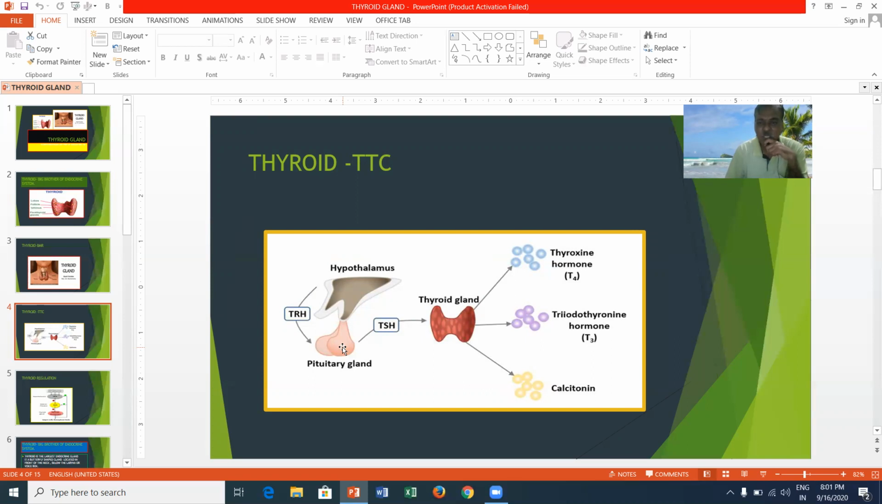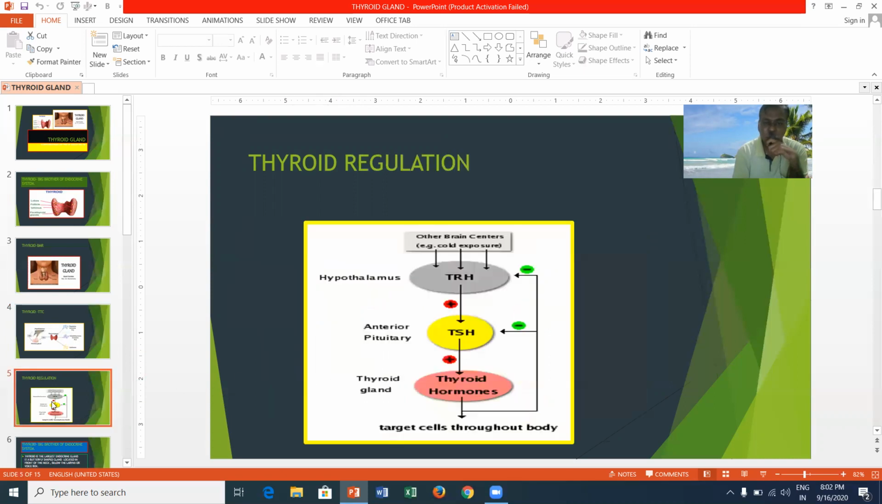Here, T4 means thyroxine hormone. It contains four iodine molecules, whereas the triiodothyronine hormone is T3. T3 means it has three iodine molecules, whereas calcitonin is responsible for calcium and phosphorus metabolism in the body. This is the general organization of the thyroid. Now you can see one more picture.